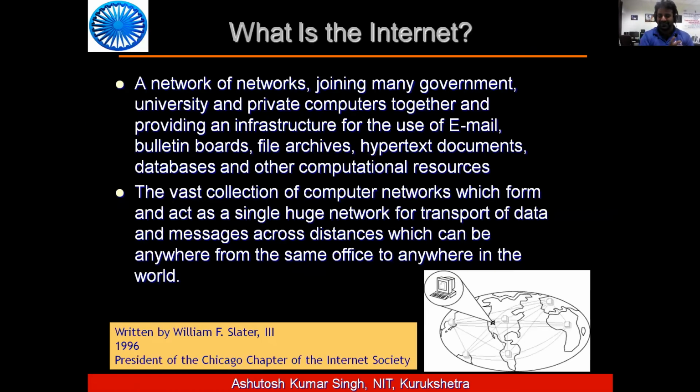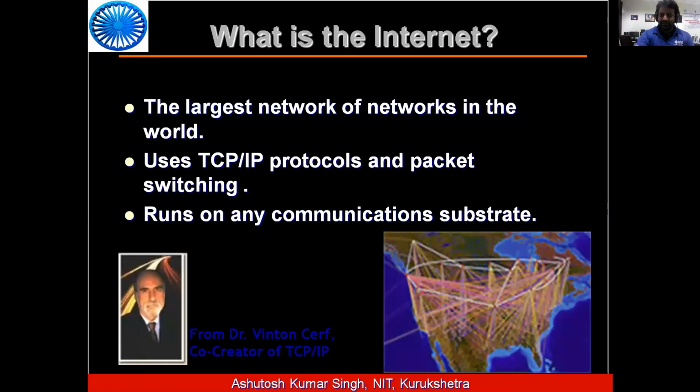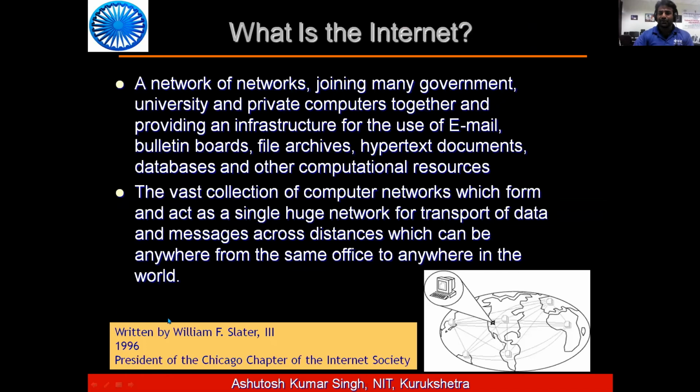What is the internet basically? The internet is a network of networks, joining many government, university and private computers together, providing an infrastructure for the use of email, bulletin boards, file archives, hypertext documents, databases, and other computational resources.